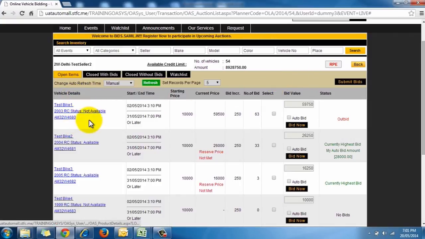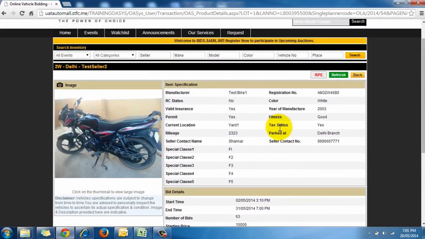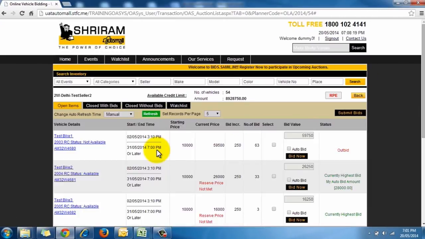Starting with the columns, the first column, Vehicle Details, as you already know, contains details of the vehicles. Simply click on it to take a look at the vehicle specifications or for placing a bid. The second column is start or end date and time, which means the date and time under which the vehicle will be live for the event. The starting price column contains the minimum price of the vehicle. You can either bid on or above that amount.